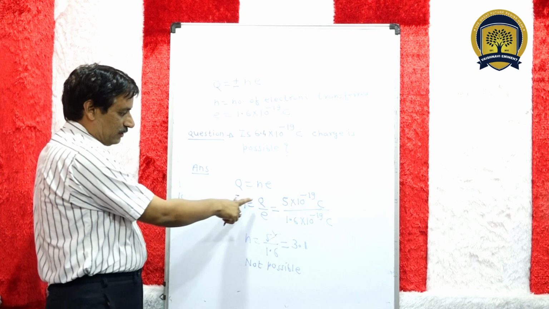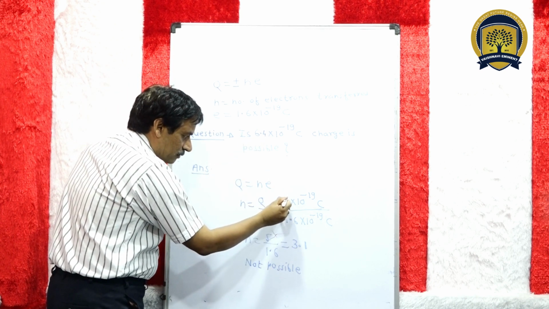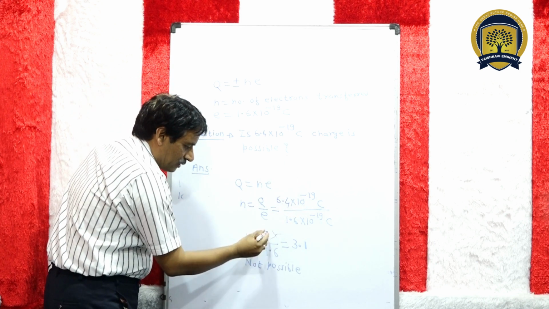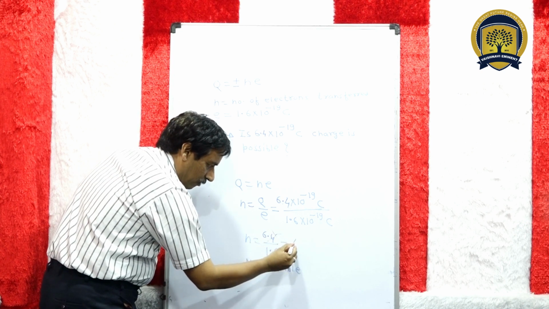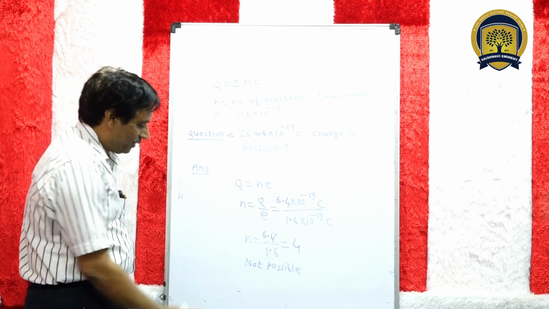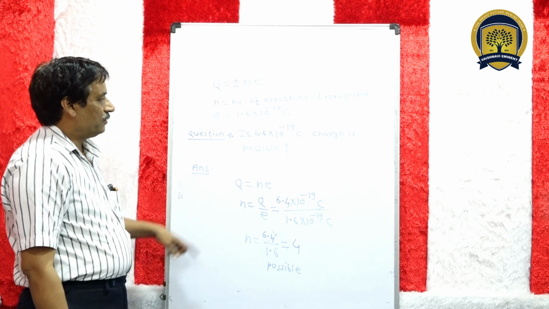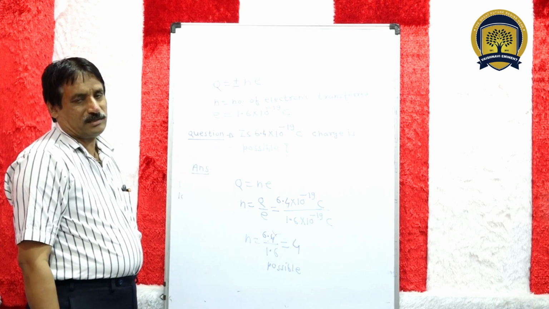So in this situation, Q is 6.4 into 10 raised to power minus 19. Dividing 6.4 by 1.6 gives 4, and 4 is an integer. So this charge is possible. Okay, so these are the questions based on quantization of charge.